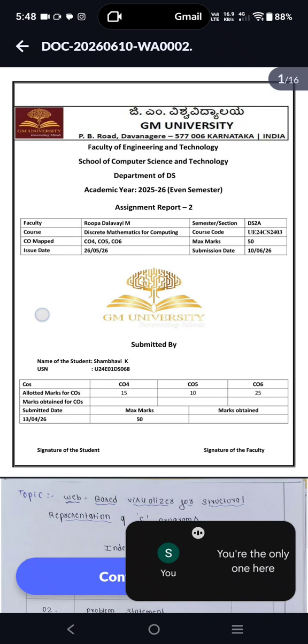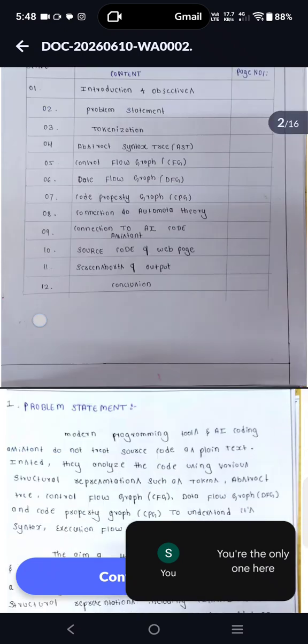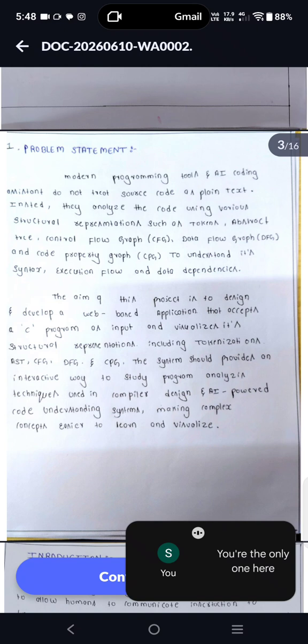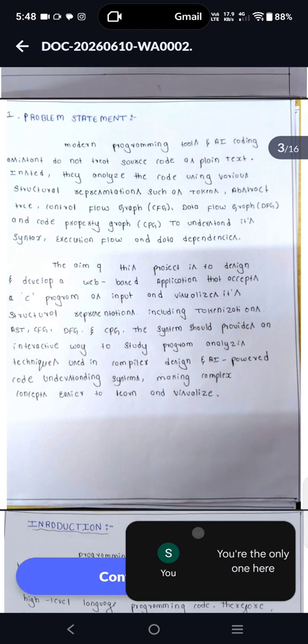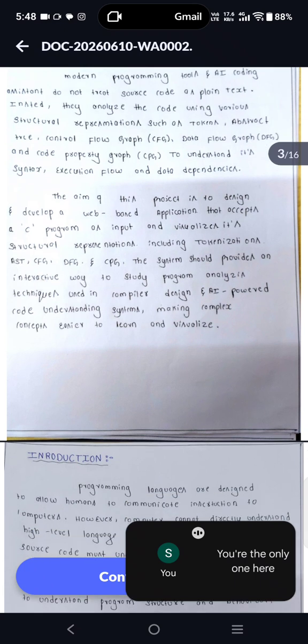This is the ATC assignment, and the topic is a web-based visualizer for structural representation of C programs. This is the problem statement. Modern programming tools and AI coding assistants do not treat source code as plain text. Instead, they analyze the code using various structural representations such as tokens, abstract syntax tree, control flow graph, data flow graph and code property graph, to understand the syntax, execution flow and data dependencies.